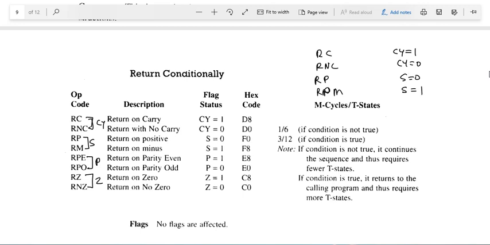If call is conditional, we have 8 instructions: CC, CNC, CP, CM, CPE, CPO, CZ and CNZ. In the same manner, in the case of return, we have return unconditionally and return conditionally. Return conditionally will be RC, RNC, RP, RM, RPE, RPO, RZ and RNZ.